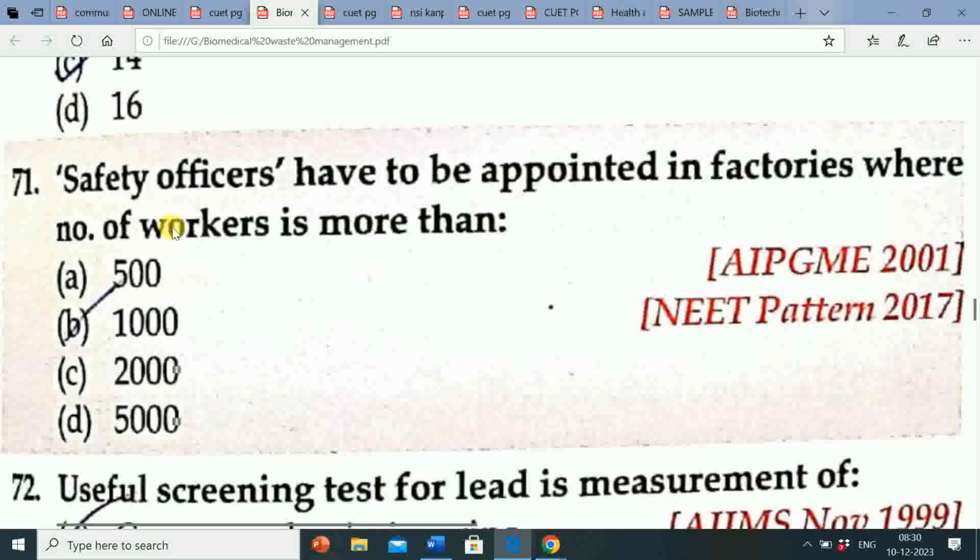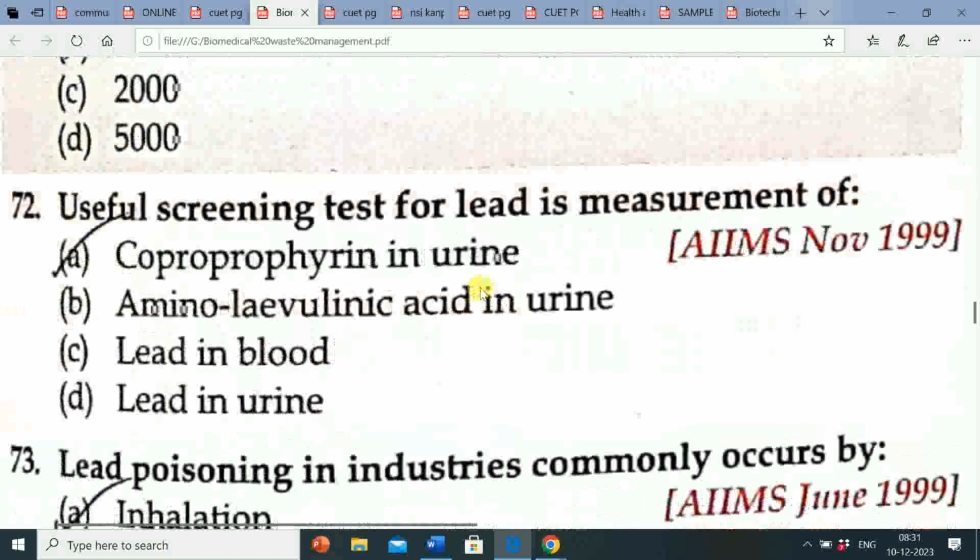Safety officers have to be appointed in factories where the number of workers is more than: option A, 500; option B, 1000; option C, 2000; option D, 5000. The correct answer is option B, 1000. So safety officers have to be appointed in factories where the number of workers is more than 1000.